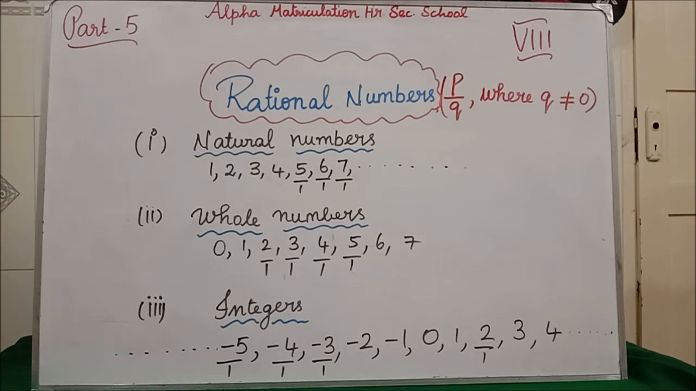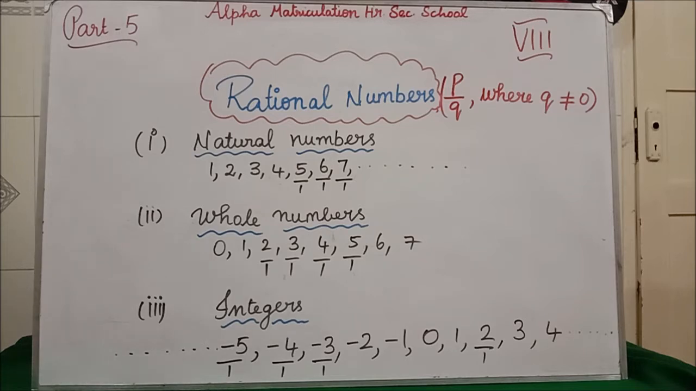P denotes the numerator. Q denotes the denominator. But for the denominator part I have written there Q is not equal to 0, which means the denominator should not be 0. If you are getting 0 in the denominator, then it is not a rational number. Clear? See, what are the rational numbers? Every natural number is a rational number. Every whole number is a rational number. Every integer is a rational number.